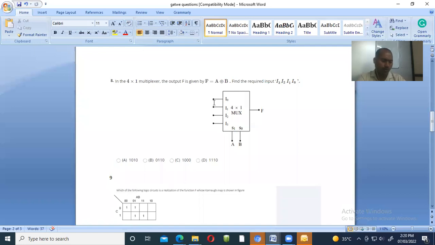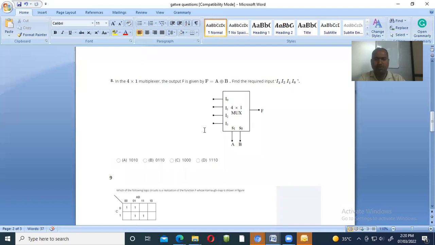Okay, now write down what they have to tell. Find the required inputs I3, I2, I1, I0. Start with 0 1 1 0. I3 I2 I1 I0 is the input provided. Now we have got 0 1 1 0.